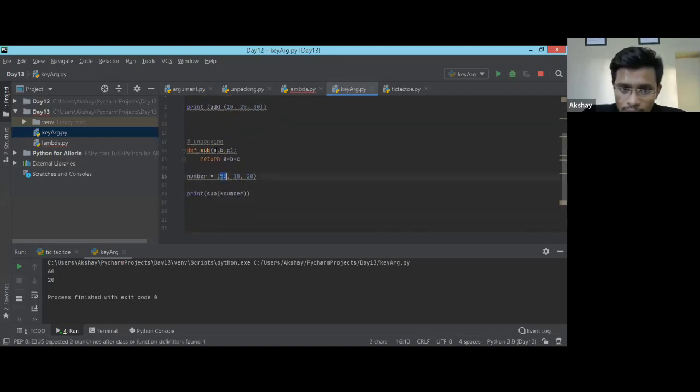So 50 is going in this place and 10 is going in the second place; it is taking the place automatically, directly, right? I don't want that. I want to give 50 at, suppose, this place. I am writing it in this sequence, so this is my biggest number and I'm writing it at the end. If I run the code, my output is minus 60. But what I want is 50 at the first place, 10 at the second place, and 20 at the third place.